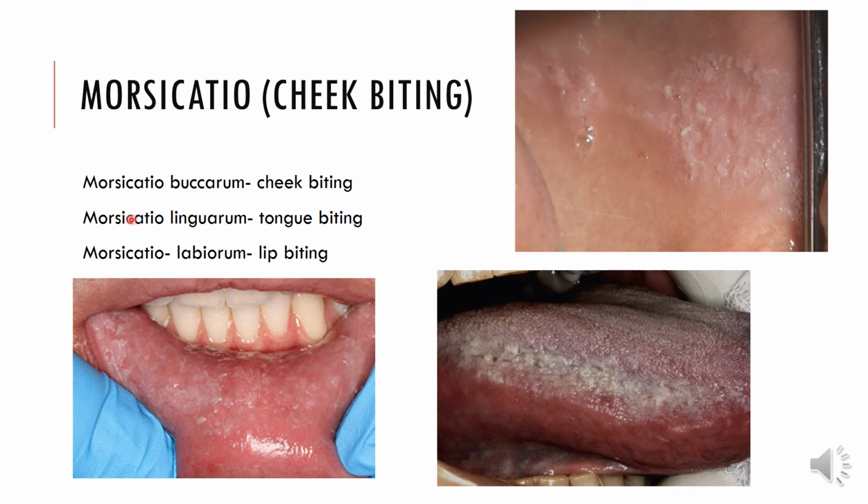The term that we use is morsicatio buccarum when we see it on the cheek, morsicatio linguarum when we see it on the tongue, generally the lateral borders of the tongue, and labiorum when we see it on the lower labial mucosa. It's very difficult to bite the upper labial mucosa. It's generally the lower labial mucosa that's involved.